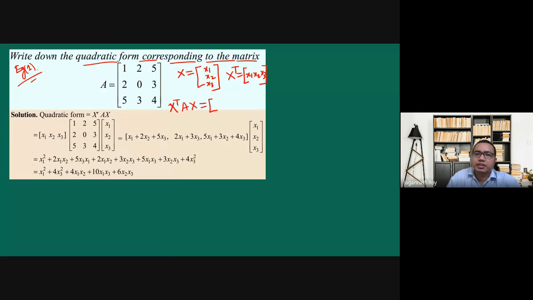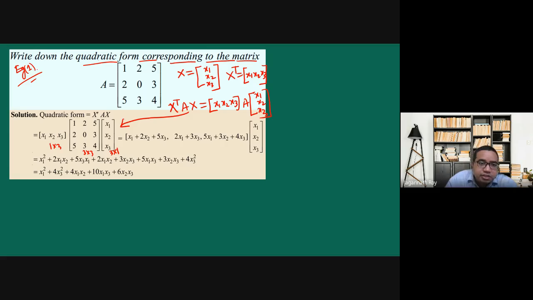If we write it here, x1, x2, and x3, then the A matrix, and then the column matrix x1, x2, and x3. Now if you do the matrix multiplication, this is 1 by 3, this is 3 by 3, and this is 3 by 1.